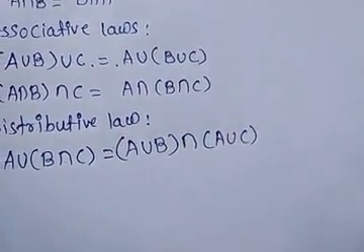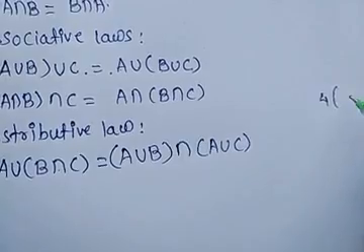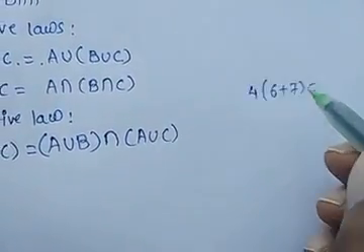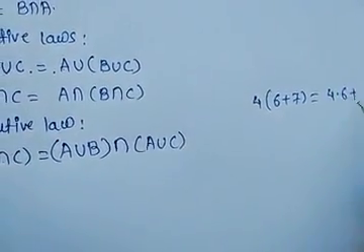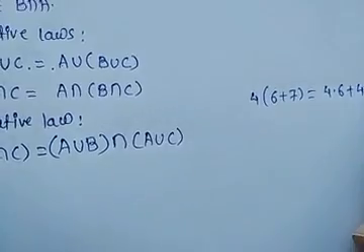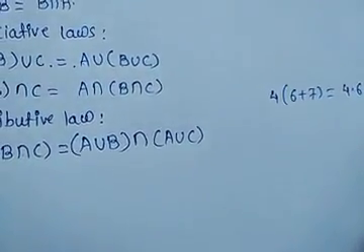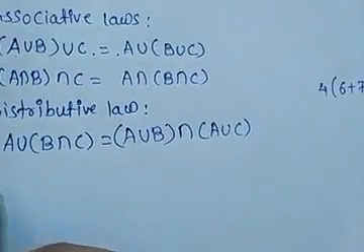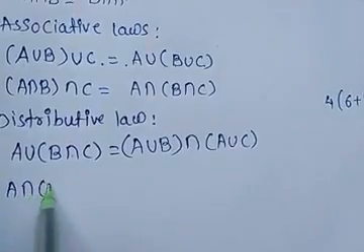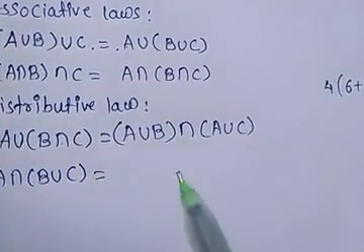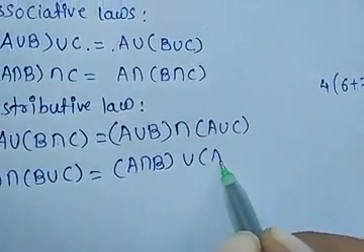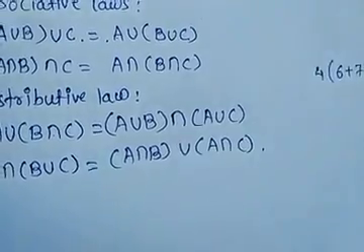It is like when we multiply 4 into the bracket 6 plus 7, we can write 4 into 6 plus 4 into 7. It is known as the distributive law. Similarly, A intersection (B union C) can be written as (A intersection B) union (A intersection C).